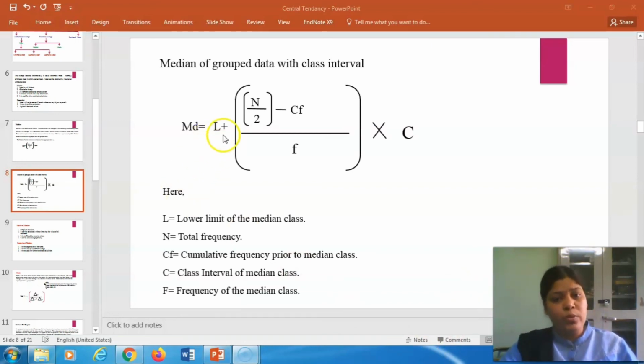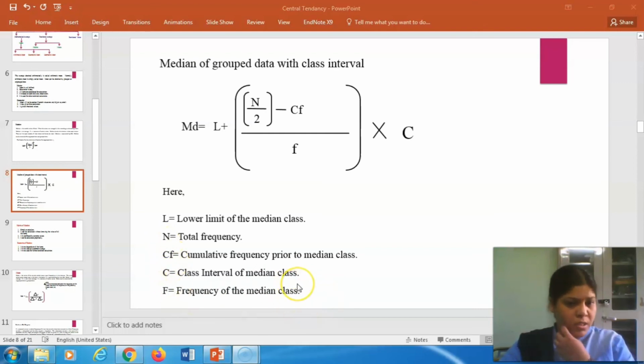MD is equal to L plus, under the bracket, N by 2 minus CF, divided by f, multiplied by C. Here L is the lower limit of the median class. N is the total frequency. CF is the cumulative frequency prior to the median class. C is the class interval of the median class, and f is the frequency of the median class.